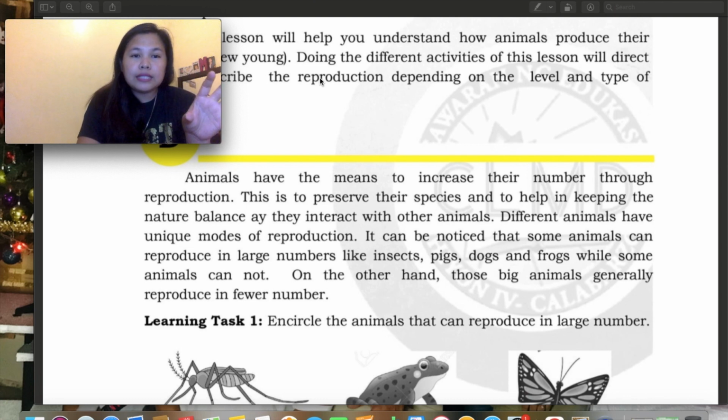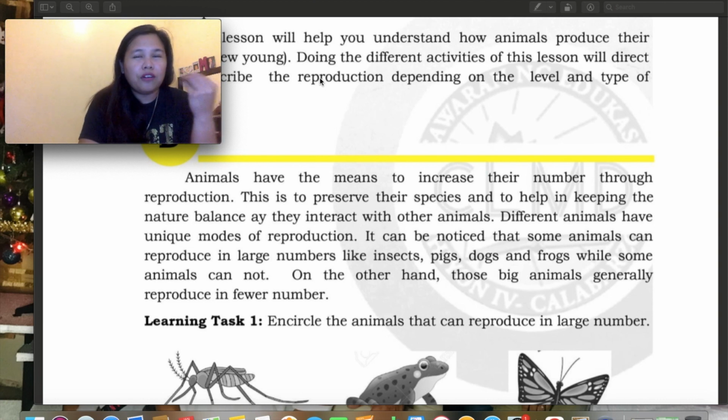So, mabilis lang silang magparami, mabilis din silang mamatay. Just like sa mga dragonfly, ilang weeks lang sila. Basta, mabilis, sobrang dami nila. Just like sa mga langgam and everything. Pero yung life nila sa ating environment, parang... ang tawag nito, kung sa tao, kung maabot ka ng 100 years, parang na yun.